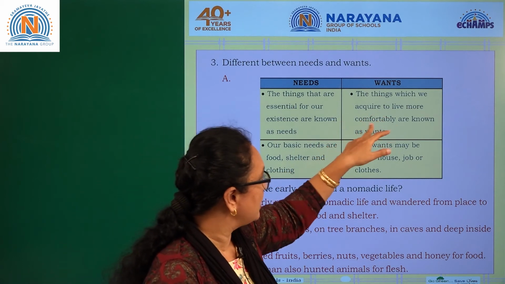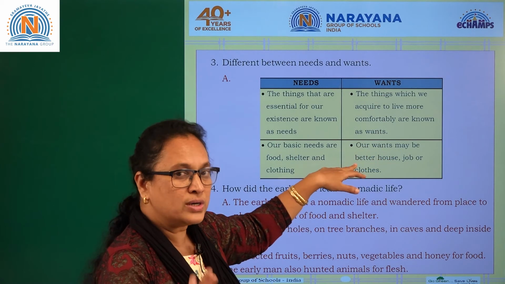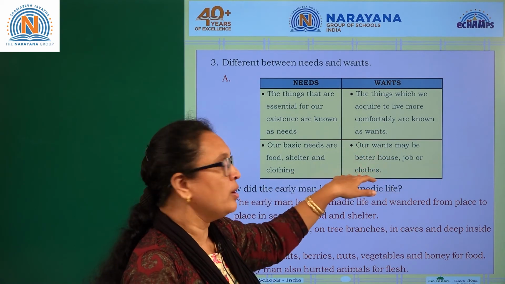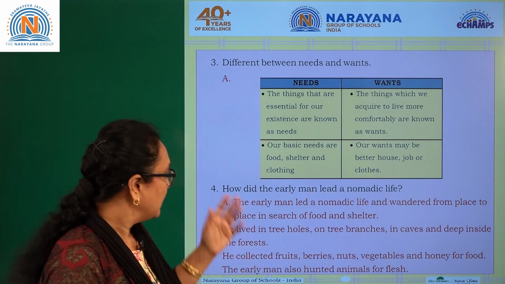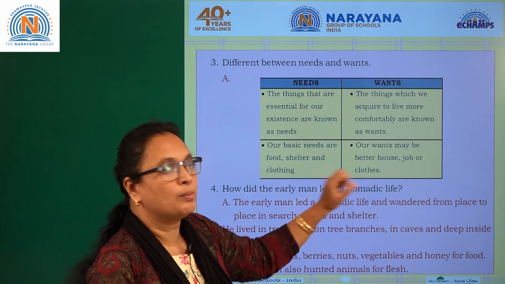Okay, the things which are acquired to live more comfortably are known as wants. So what is the example under that? Our wants may be better house, job or clothes. Is it clear, children? What is the difference between needs and wants? Just coming to the fourth question. How did the early man lead the nomadic life?